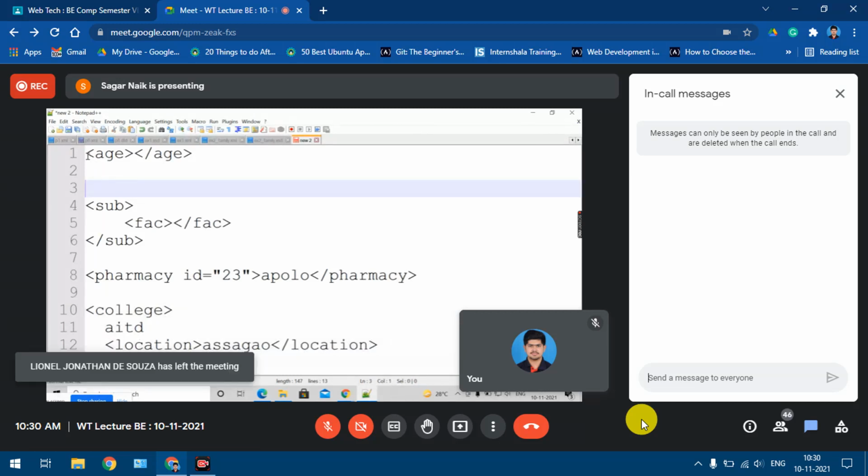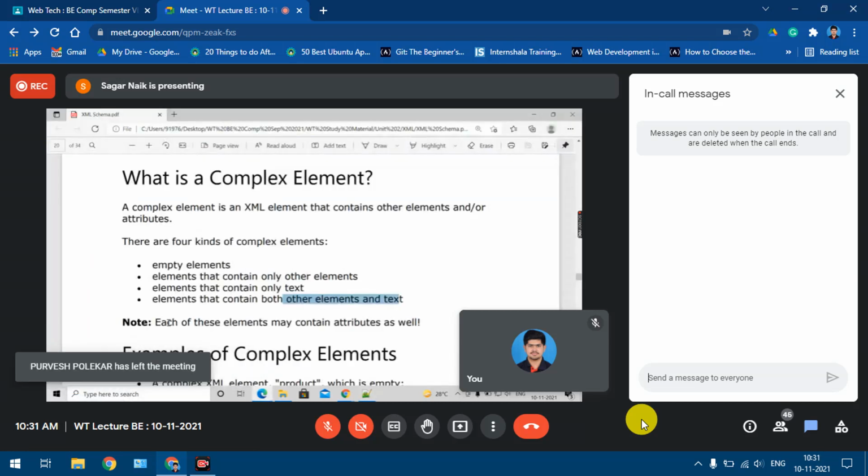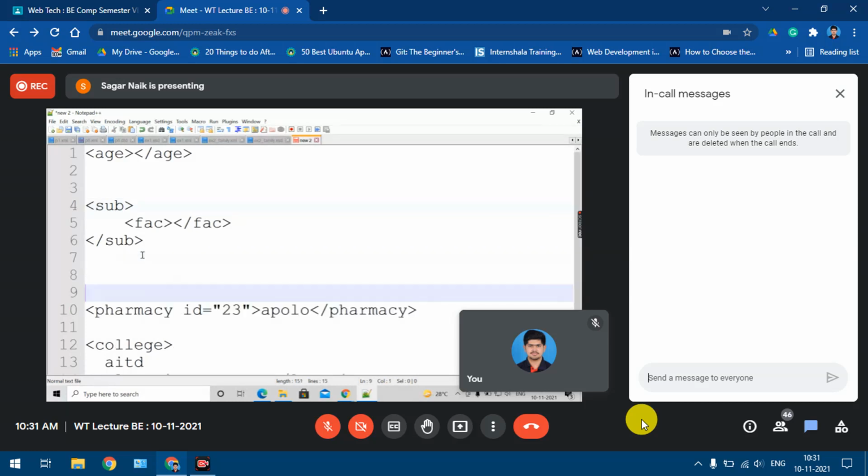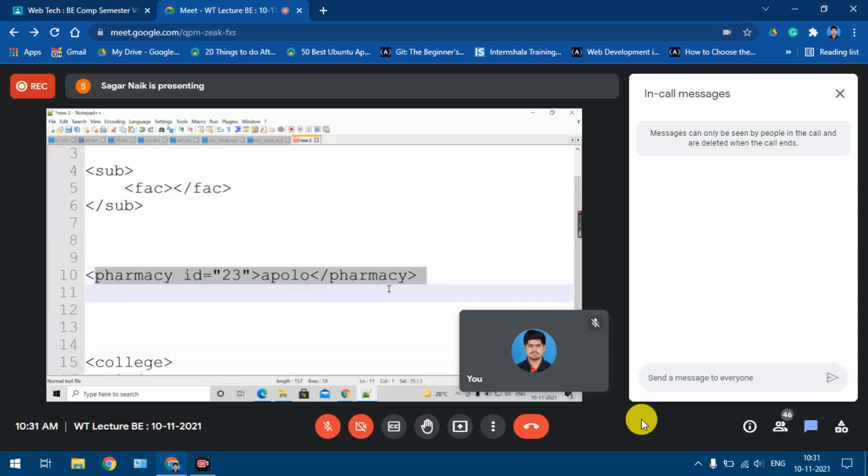So this is the first type of complex element. This is an empty element, right? Now one thing you have to note over there is, each of these elements may contain attributes as well. So even for this empty element, you might have some attribute. Even the second type of complex element: why was this subject a complex element? Because it was having a child element. So even here, it might have an attribute as well. Now, the third example I had given you was the element which contains some plain content. Why is it considered a complex element? Because of this attribute.